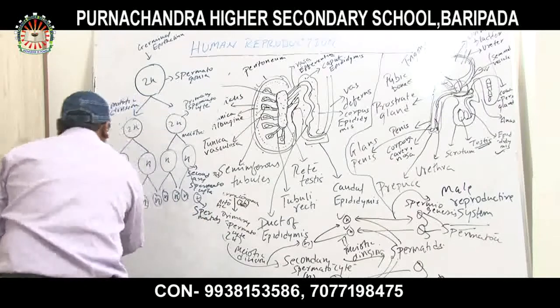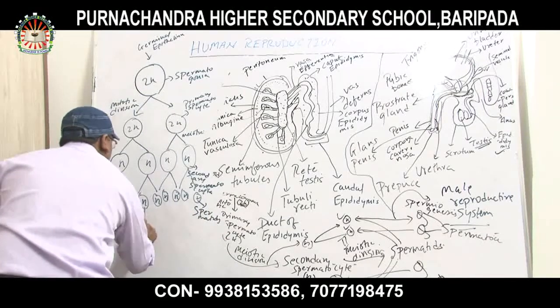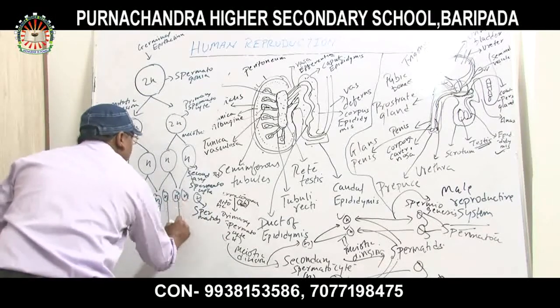Then it develops to produce spermatozoa.